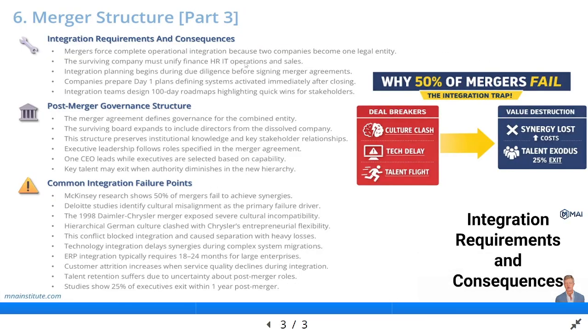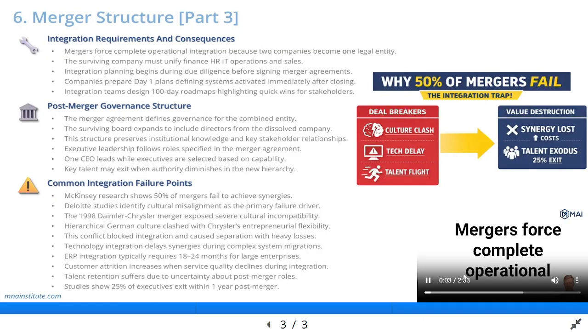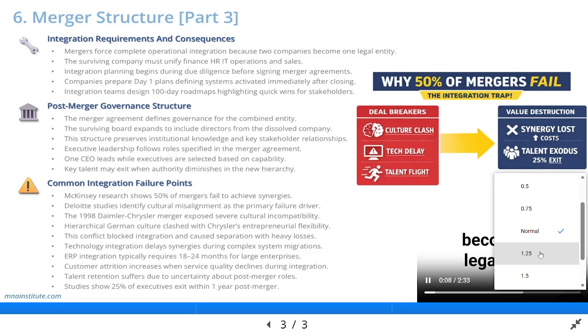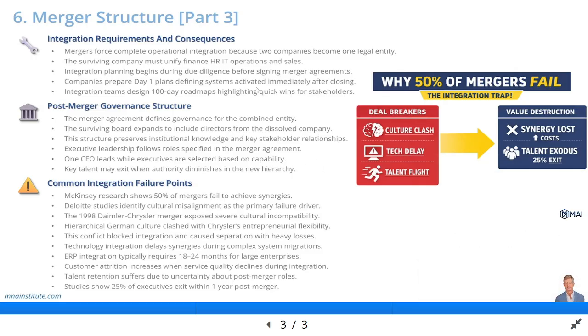Integration requirements and consequences. Mergers force complete operational integration because two companies become one legal entity. The surviving company must unify all business functions including finance, HR, IT, operations, and sales. Integration planning begins during the due diligence phase before signing the merger agreement. Companies develop detailed day one plans specifying which systems go live immediately after legal closing. The integration team creates a 100-day roadmap identifying quick wins that demonstrate merger benefits to employees and customers.